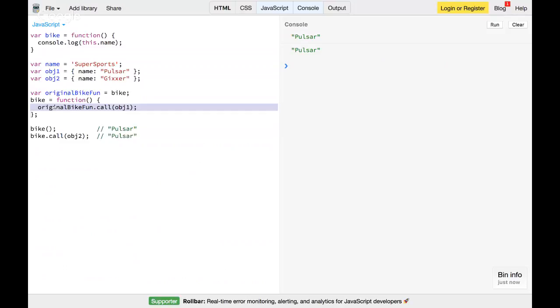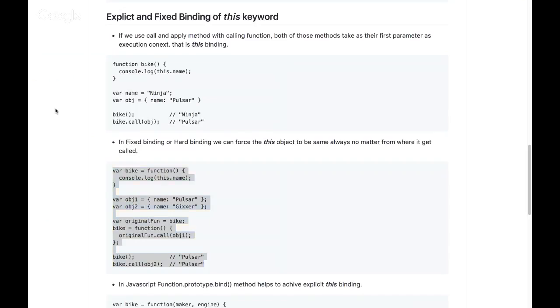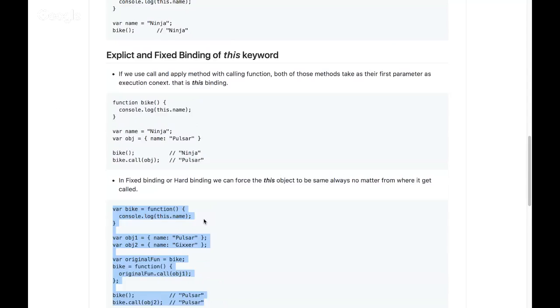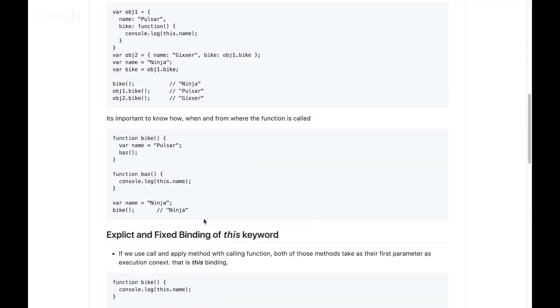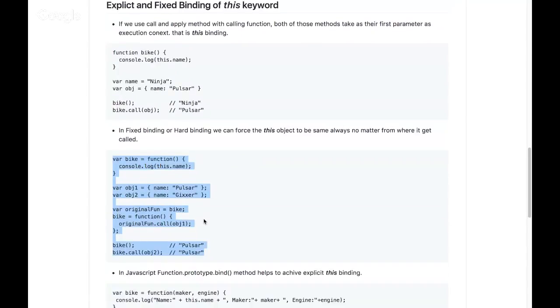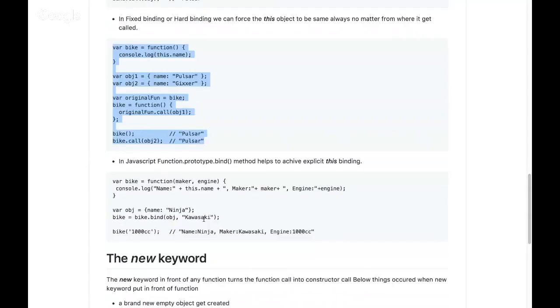So now we have learned different types of binding. First we learned default binding, then implicit binding, and now explicit binding, with one more flavor of explicit binding being fixed binding. In JavaScript there is also a method available, named bind, which helps us achieve the explicit binding we learned. You can see it in this example, so I'll just run it and you'll see.